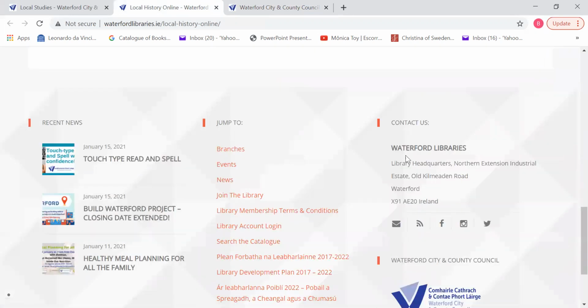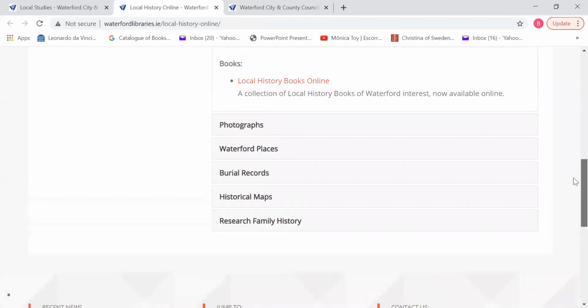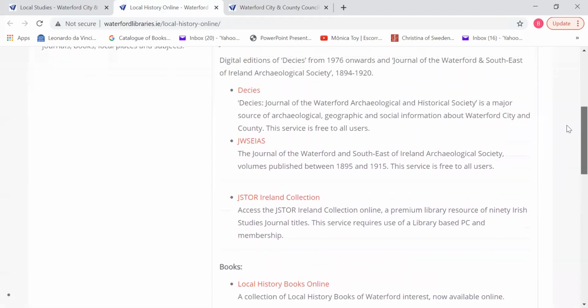Next, we have the journals and books. So we click on there and we see what comes up for us. So we have the Decies Journal, and we have its predecessor, the Journal of the Waterford and South East of Ireland Archaeological Society, which ran from 1895 to 1915. You'll also see there that there's access to the JSTOR Ireland collection.